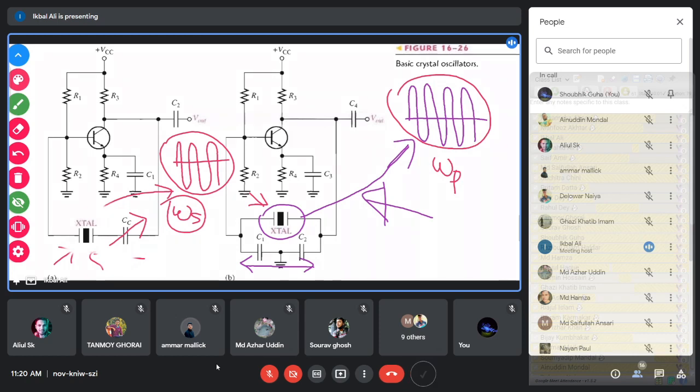I hope that you have understood the crystal oscillator. Why are we using the crystal? Because the crystal has a very high quality factor, and due to the high quality factor, the frequency chosen by the crystal will be a very narrow frequency. A single frequency will be chosen. That is why the crystal oscillator produces a very fixed frequency at the output. It will not change by circuit parameters, by temperature or by any other parameters.